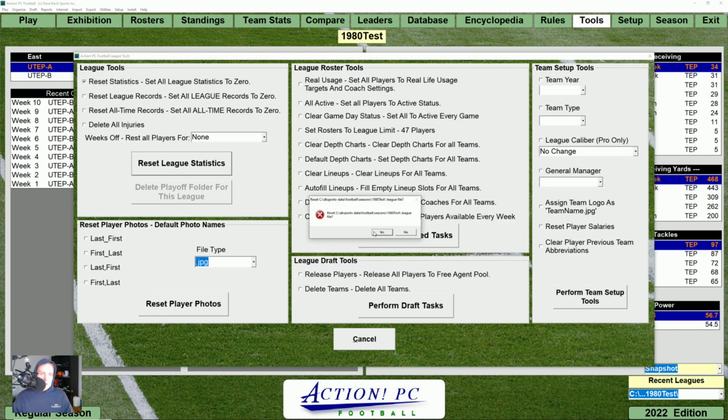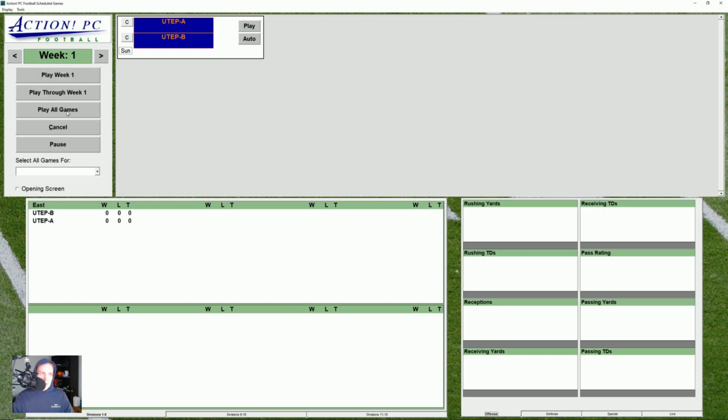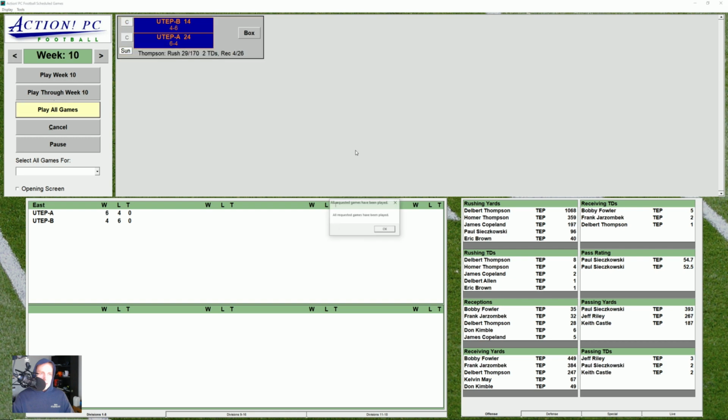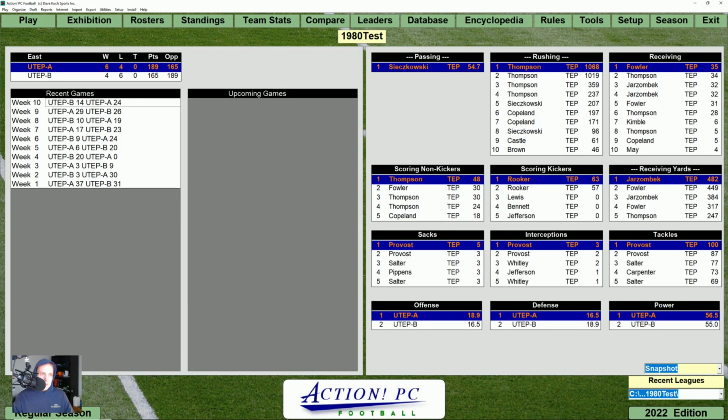I kind of want to do this one more time and just see for the last time what happens, since we've had pretty interesting results. If we wanted to be really scientific about it, instead of having a 10-game schedule, we could come up with a 100-game schedule or a 1,000-game schedule or something. Unfortunately, Action PC Football Scheduler is not much fun to use. And here for what's going to be our last attempt, UTEP A again won 6 games and lost 4 and slightly outscored the opposition. So pretty interesting how that works.